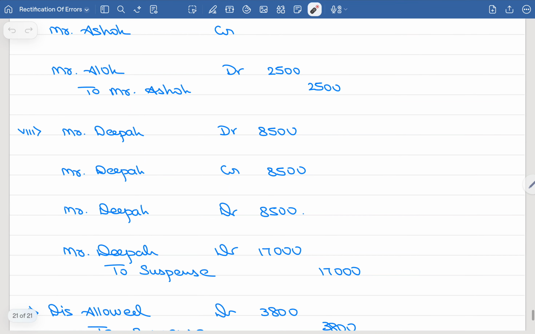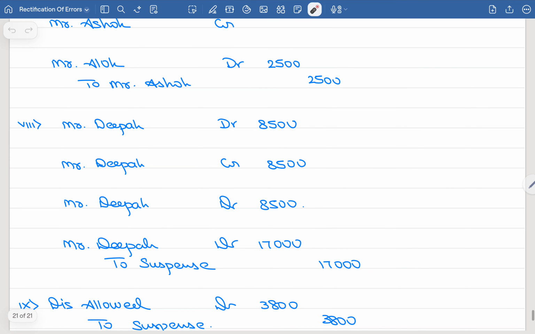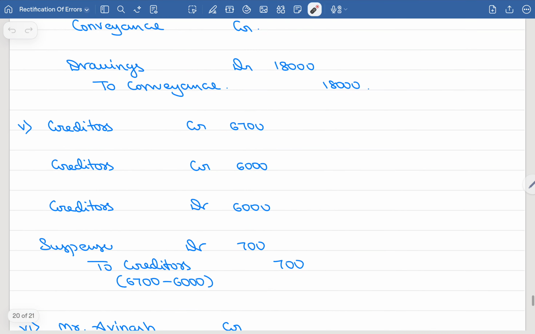See this. Deepak account debit 8,500 should have been done. What have they done? Deepak account credited 8,500. So ultimately I have to reverse this entry. Deepak account debit 8,500. So entry number 1 plus entry number 3. Deepak account debit, Deepak account debit, so twice we have to debit Deepak's account. Deepak account debit 8,500 plus 8,500, that is 17,000. So which account should I credit? Suspense account will be credited. Okay, simple one.